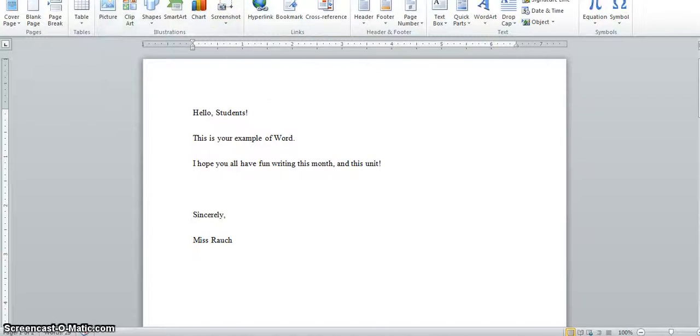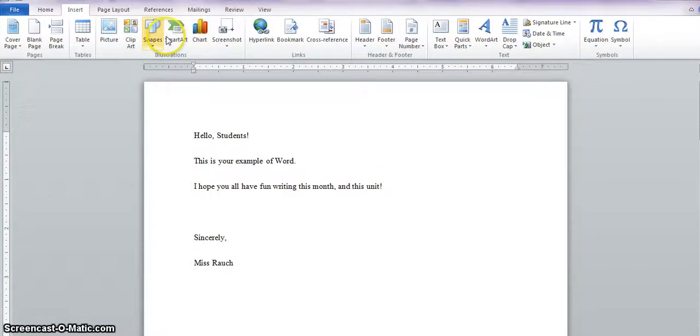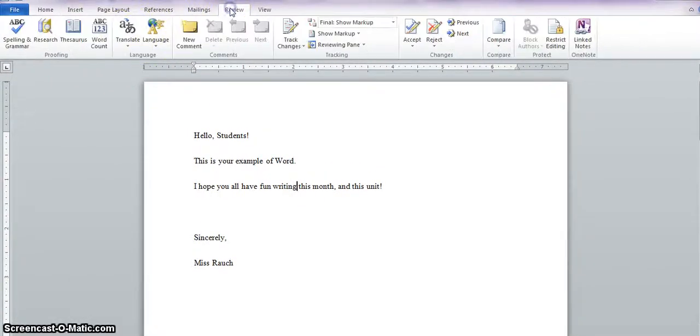If you have a lot of spelling mistakes, you can also go to the Review tab in the document, and there is a button that says Spelling and Grammar. You can click that, and it will scan the entire document for any spelling or grammar mistakes that you may have made, and give you suggestions for what may be a better choice.